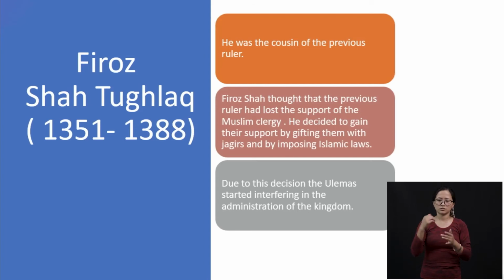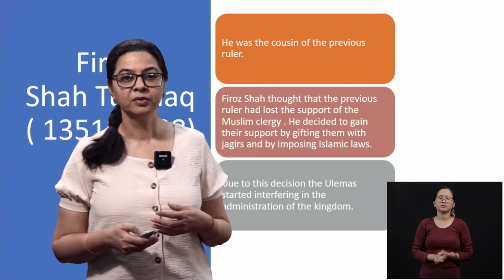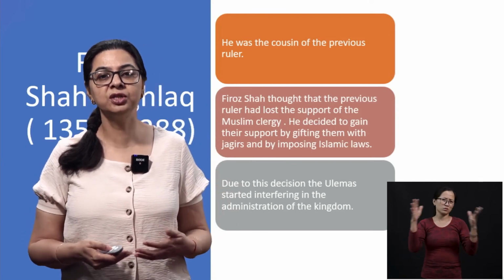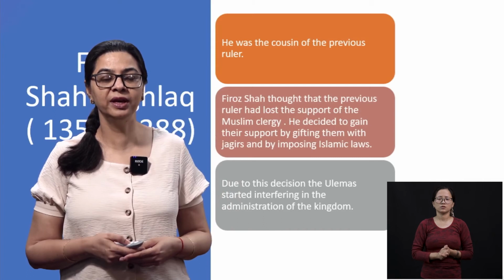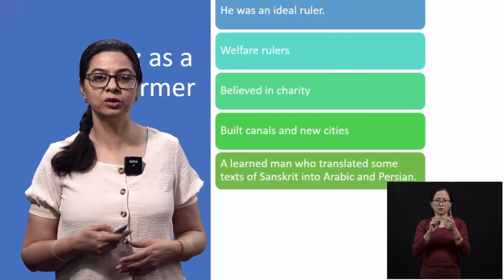And due to this decision, the ulemas, the religious priests in Islam, started interfering in the administration of the kingdom. So basically, more than the Sultan, these clergies became more powerful, and they started dictating the terms to the Sultan.